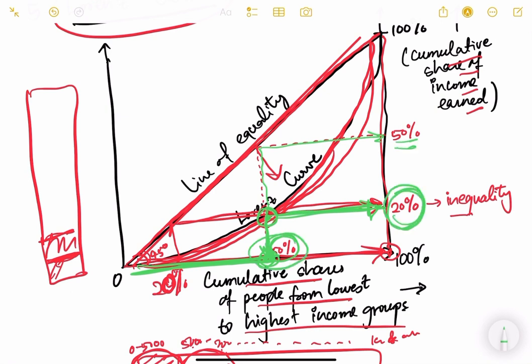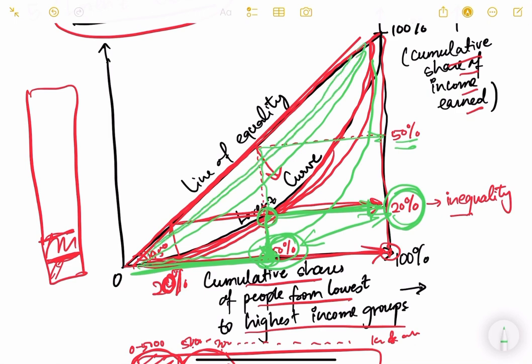So see, there is inequality. So the lowest 50% of Indian people are earning only 20% income of the country, right? And the remaining 50% are earning 80%. So there is inequality. So this Lorenz curve indicates how much inequality there is in the country. The lower it is, the more inequality it indicates. And as it goes closer to the line of equality, the inequality in the country decreases. So this is the Lorenz curve.